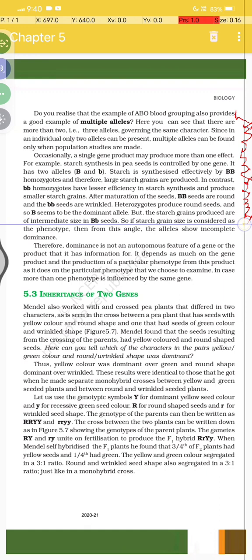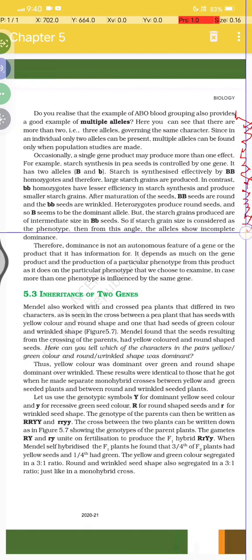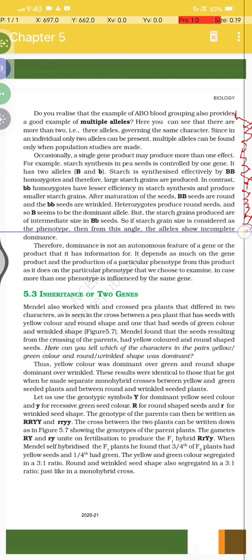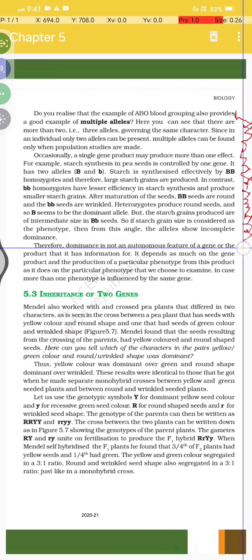So if starch grain size is considered as the phenotype, then from this angle the alleles show incomplete dominance. Therefore, dominance is not an autonomous feature of a gene or the product that has the information for it.